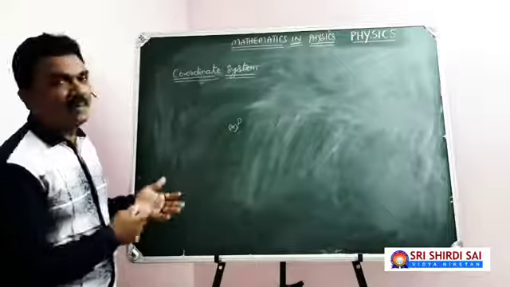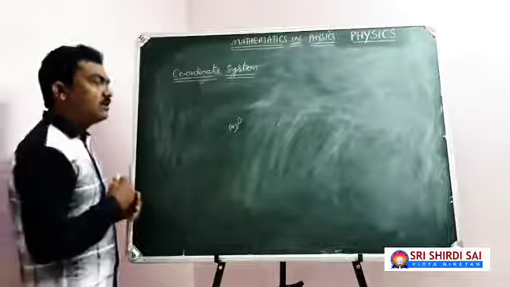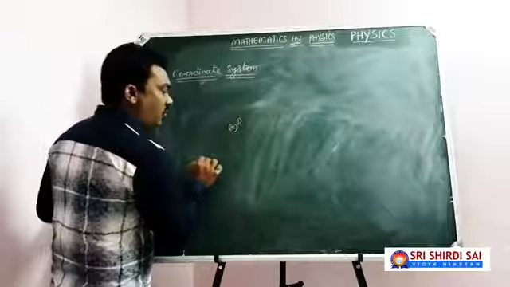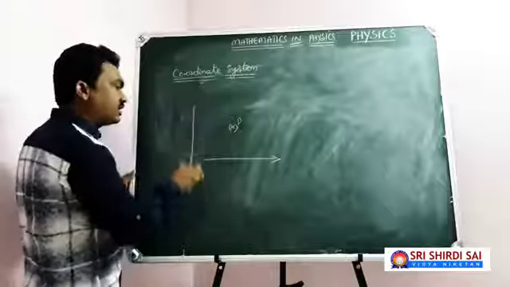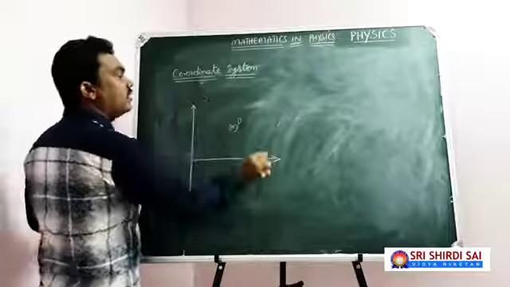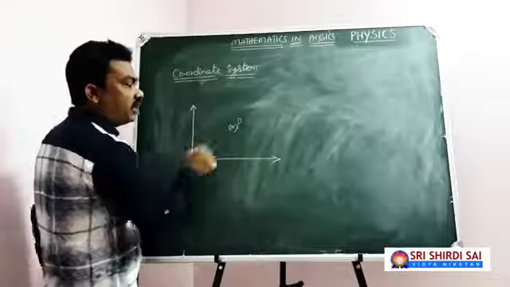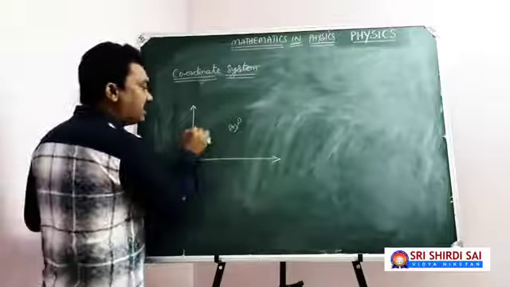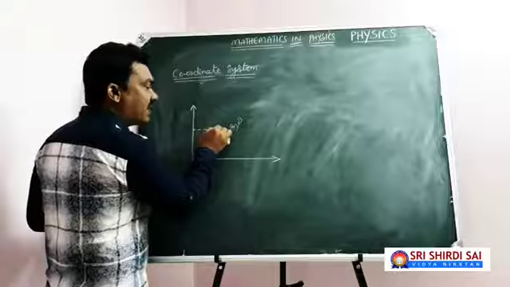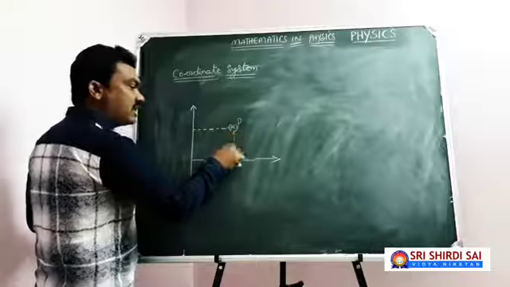But we don't always come across a board situation, so here we take two perpendicular lines, one horizontal and another vertical, as reference lines. To explain the location of the point in the plane, we give the horizontal distance from the vertical line and the vertical distance from the horizontal line.